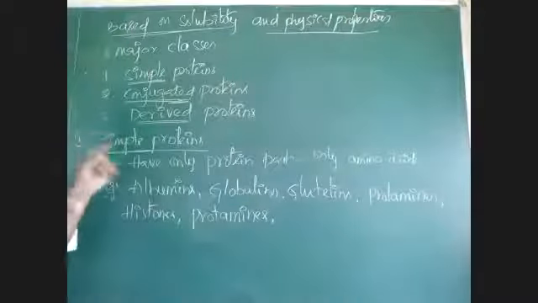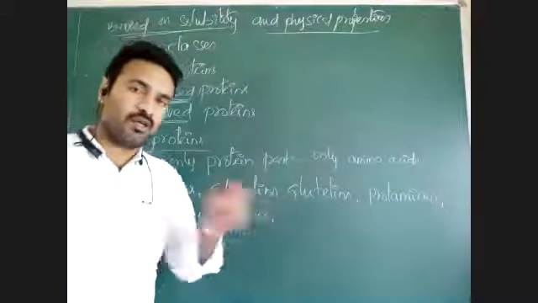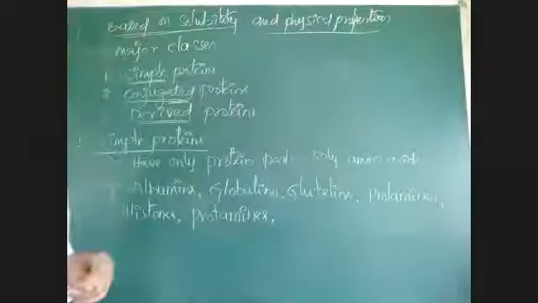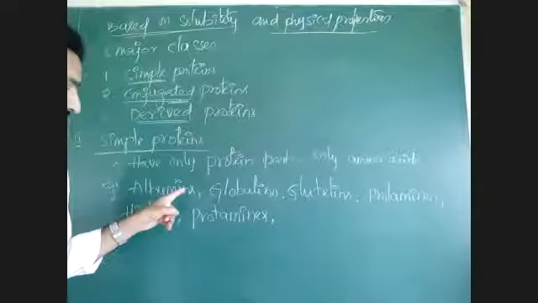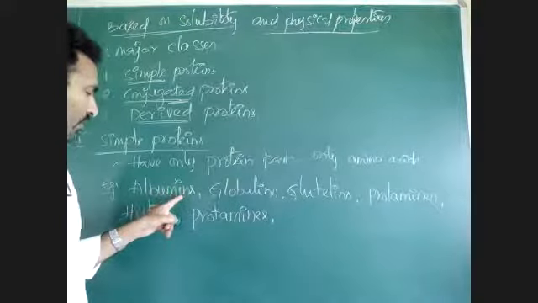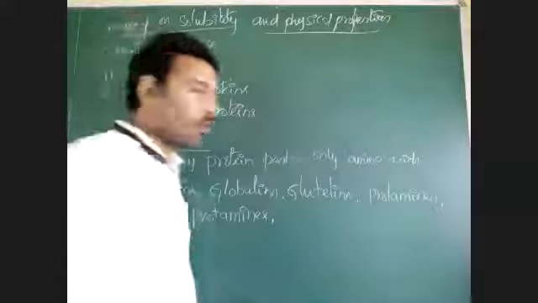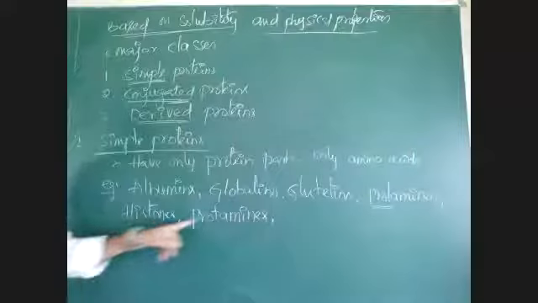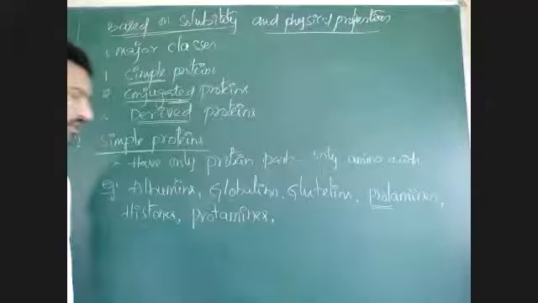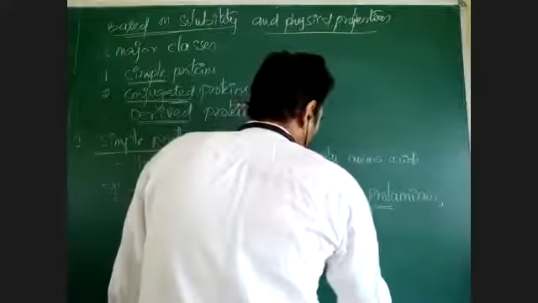Albumins, globulins, glutalins are plasma proteins which are present in blood. You might see this in body fluids and circulation. Plasma proteins include albumins, globulins, glutalins, even fibrinogens also. Then prolamines. Prolamines means which have more proline amino acid. And more basic amino acids are there in histones and protamines. Scleroproteins. So these are examples of simple proteins.